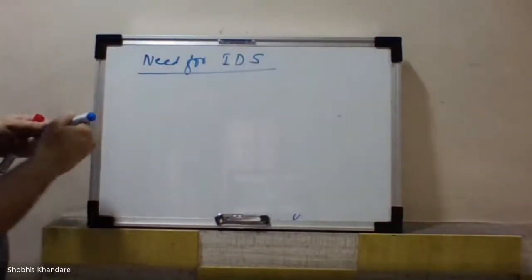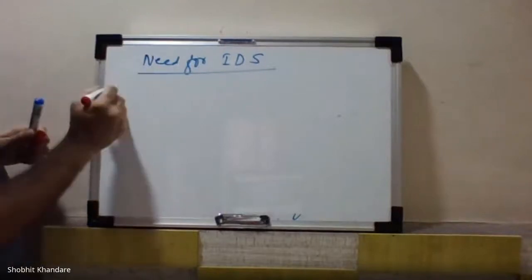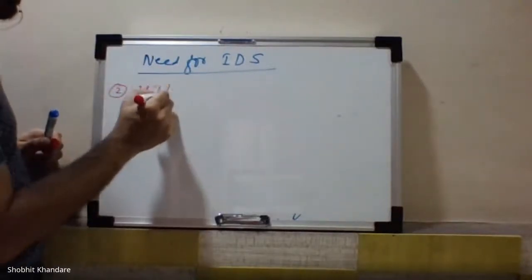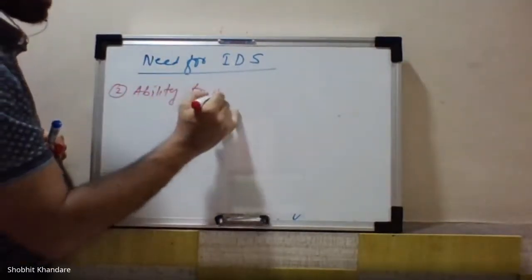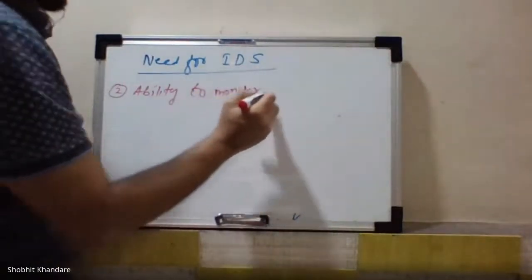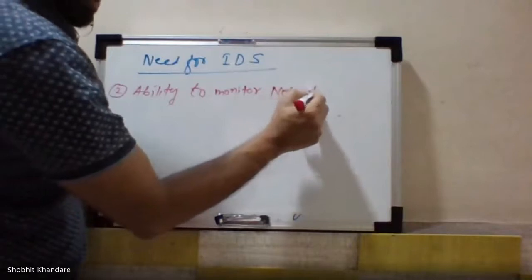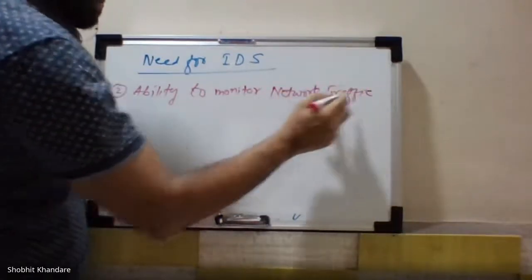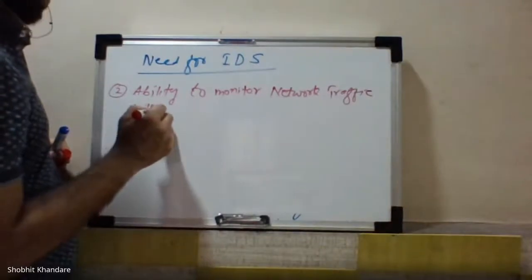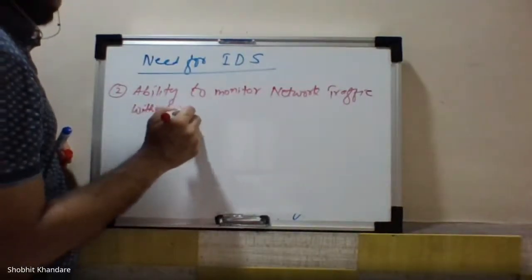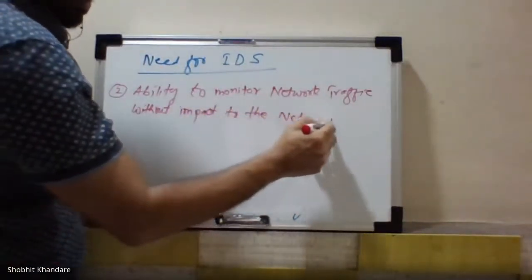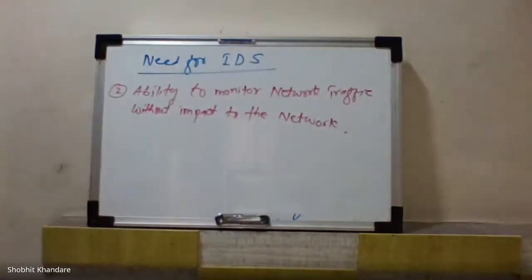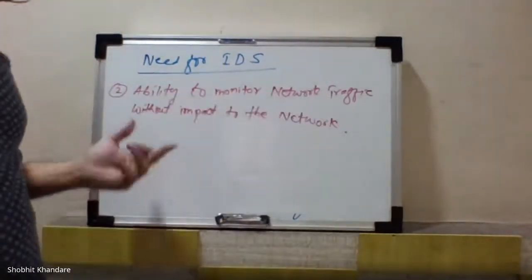The second one is ability to monitor network traffic without impact to the network. Ability to monitor network traffic without impact to the network.